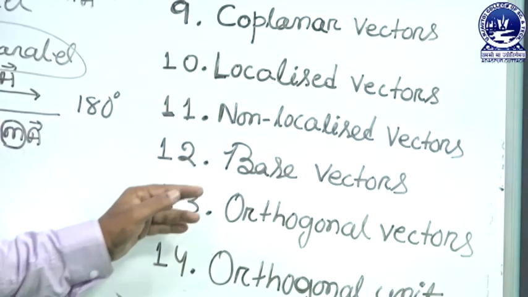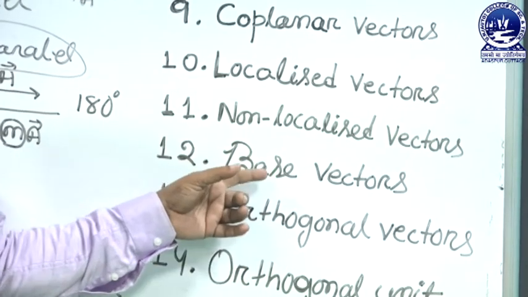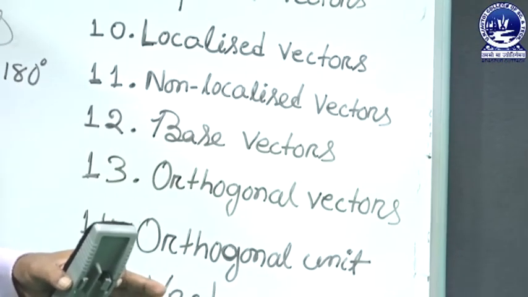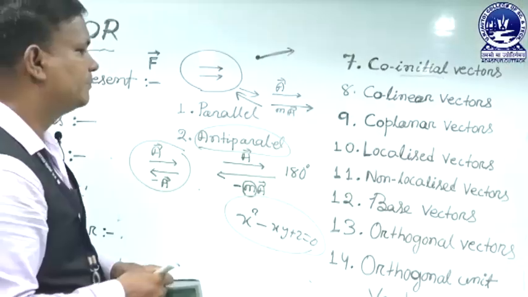Next, the important three are base vectors, orthogonal vectors and orthogonal unit vectors. What is a base vector? Base means the main thing; a building stands on a base.